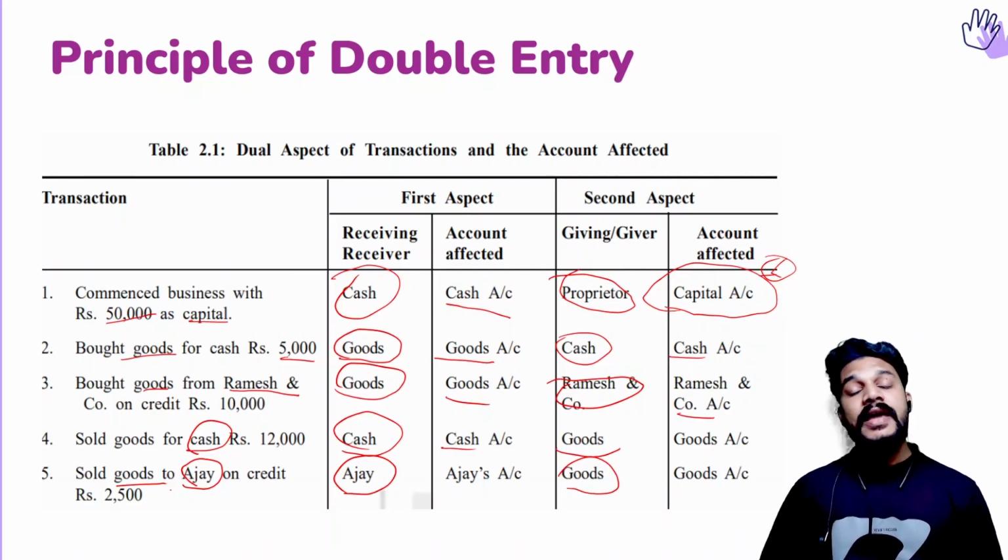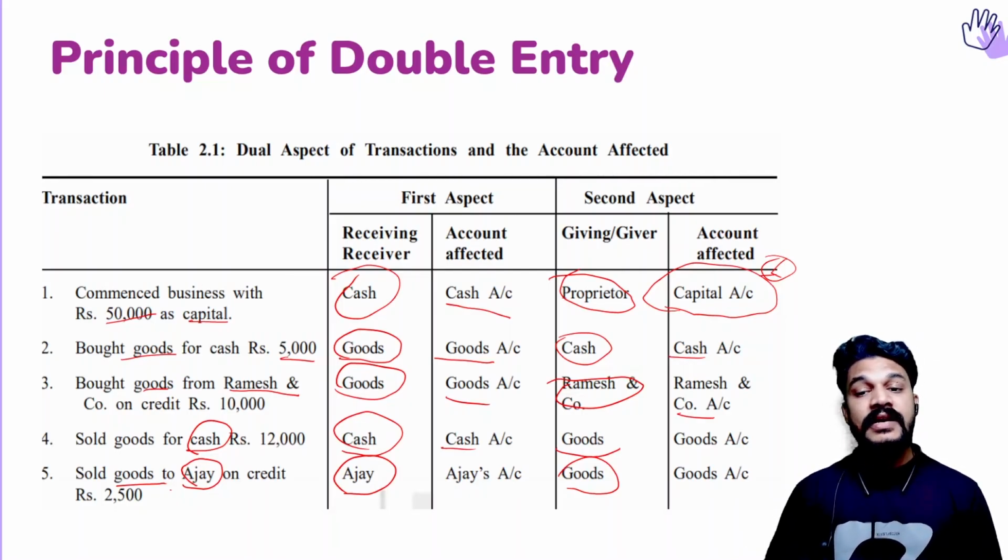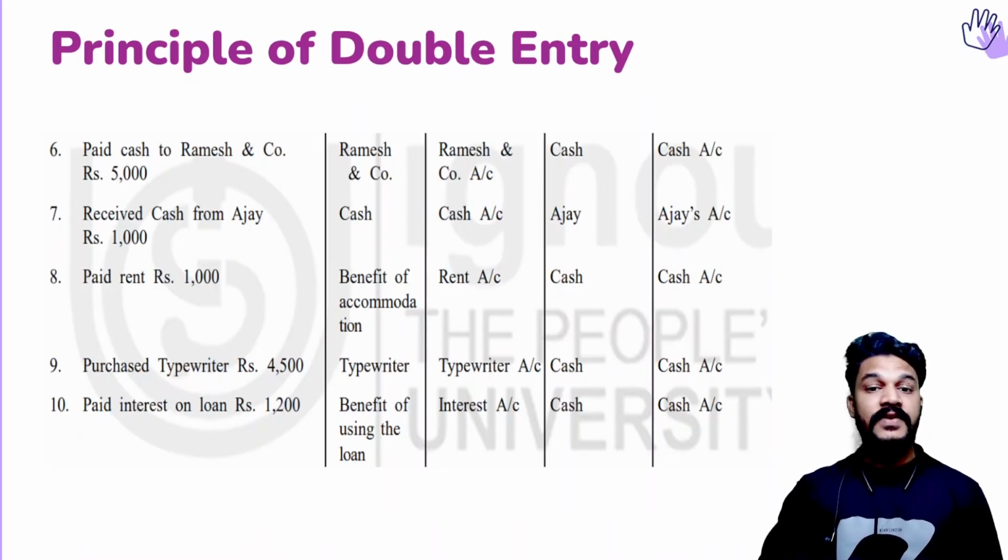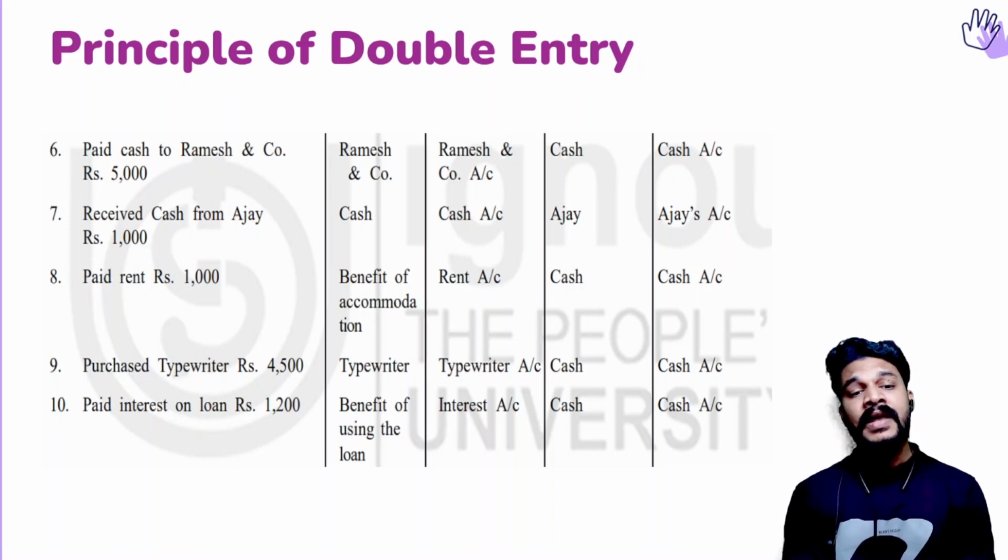So in this way, if you check any transaction, there will be a giver and a receiver. That is what is called the two effects of a transaction. There are remaining transactions, so you should check them. I'm not going over all those transactions. For everything there will be a receiving aspect and a giving aspect, so I don't want to do everything.